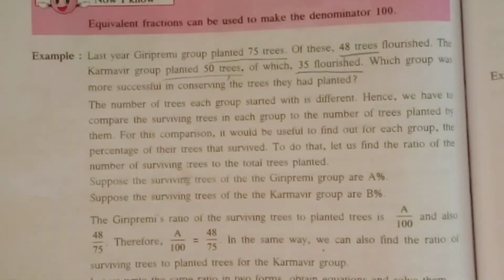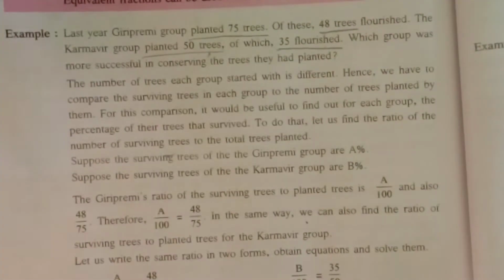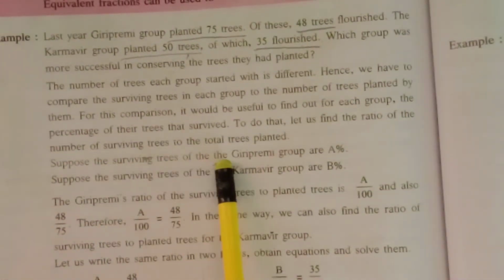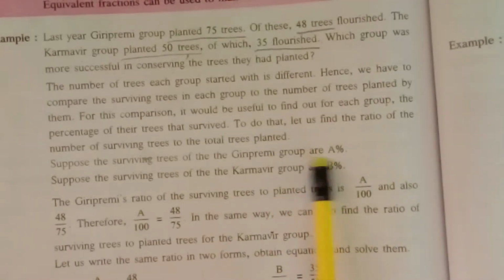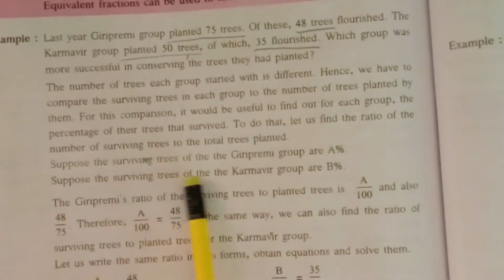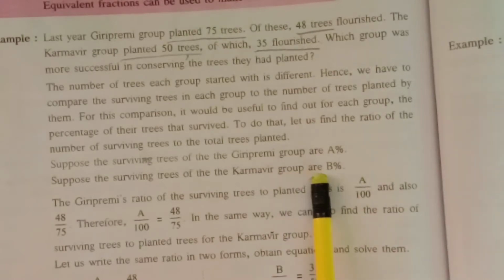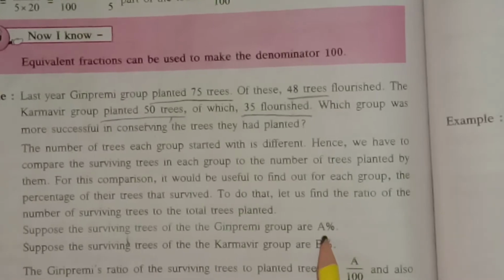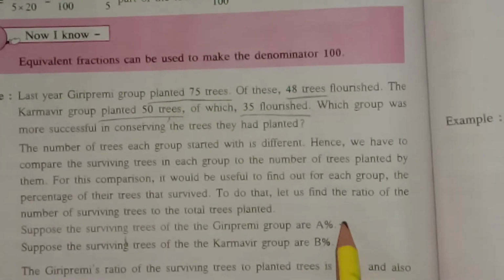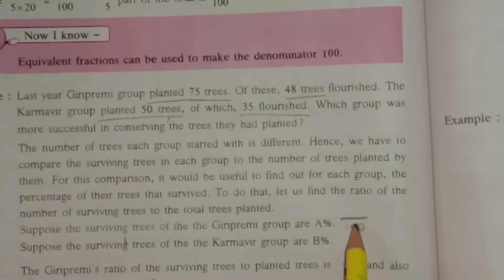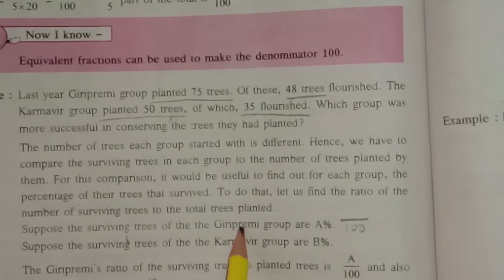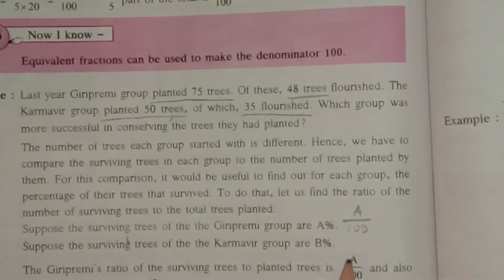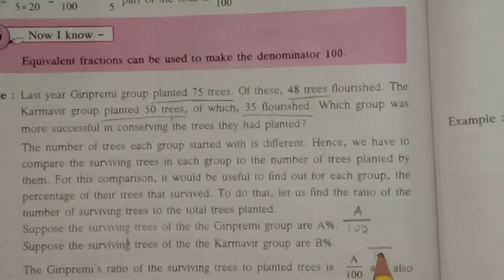Okay. Now see, first what are they saying? Suppose the surviving trees of the Giri Premi group are A%, and suppose the surviving trees of the Karamveer group are B%. A percent means, are we comparing it with 100? So it will be upon 100. A means Giri Premi's surviving trees, we are considering it as A. Now B percent means again we are comparing with 100.